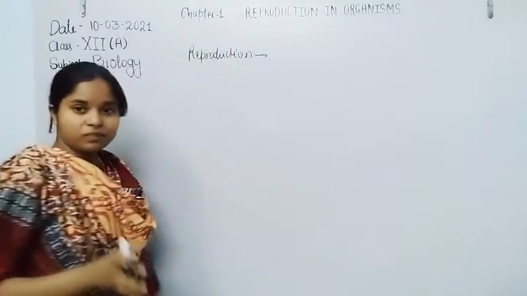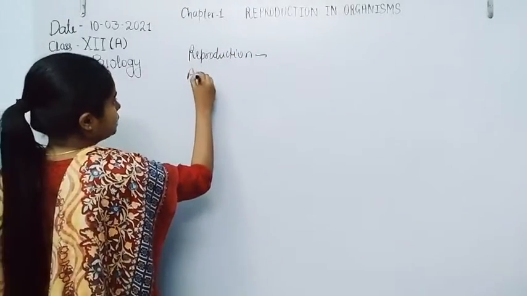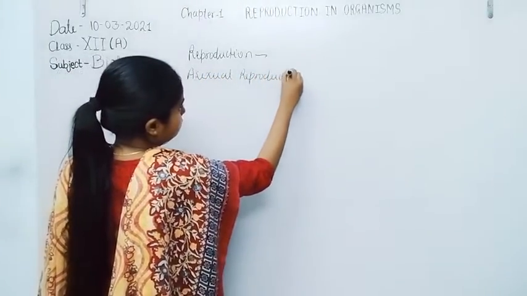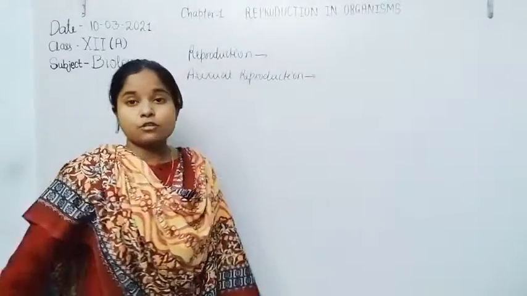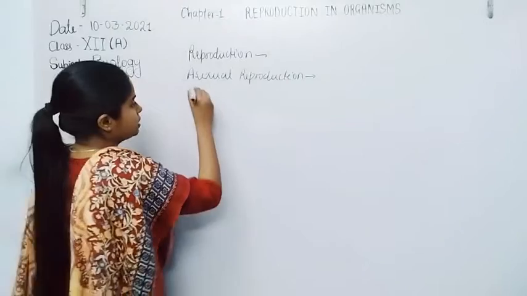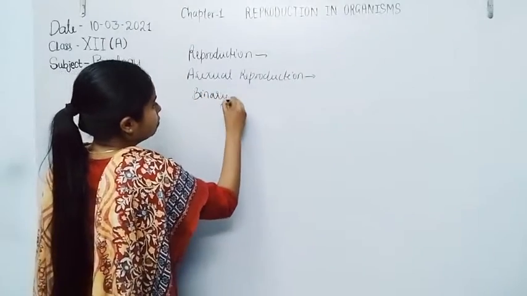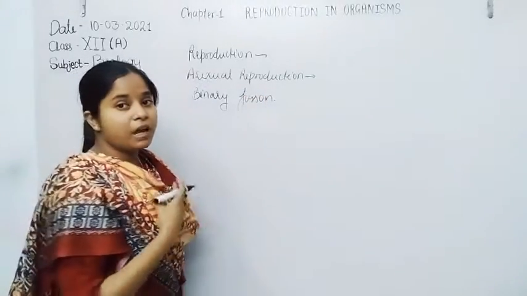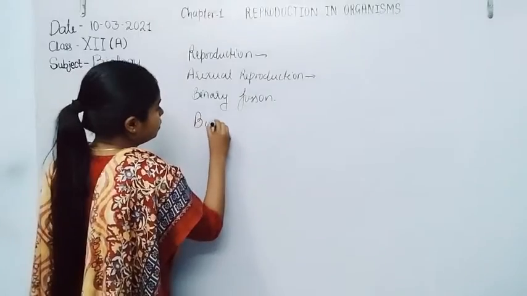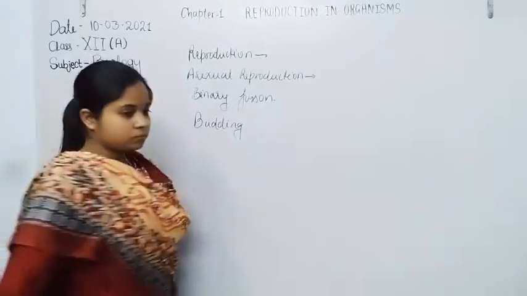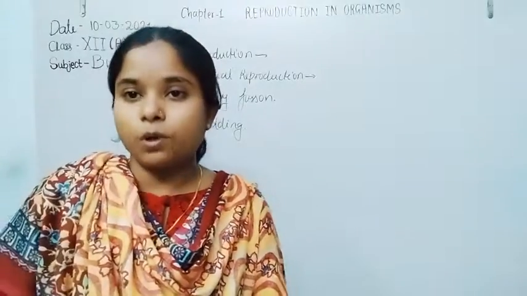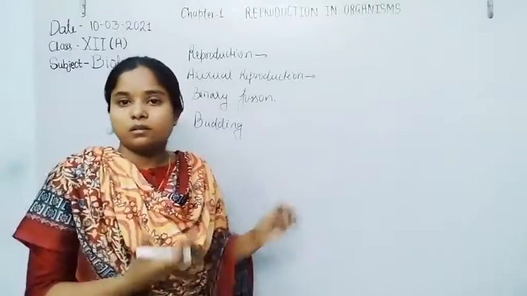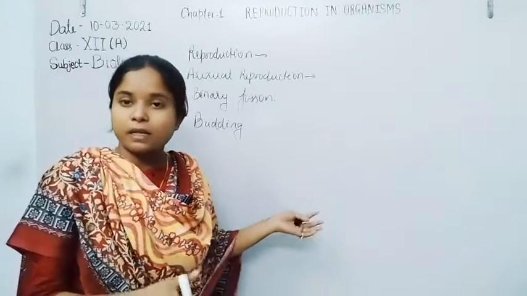As we already know reproduction, now asexual reproduction. In asexual reproduction we already know binary fission and the budding system. By the budding process there is the formation of another organism. Sporulation is the method of multiplication division. This is another type of asexual reproduction.